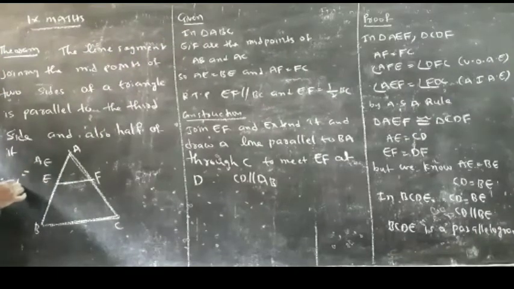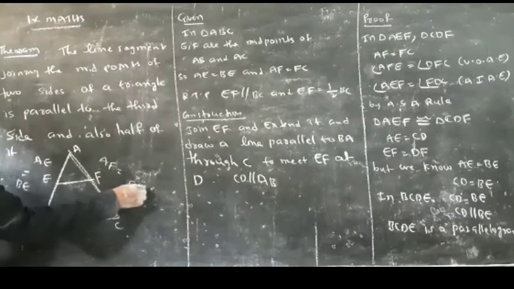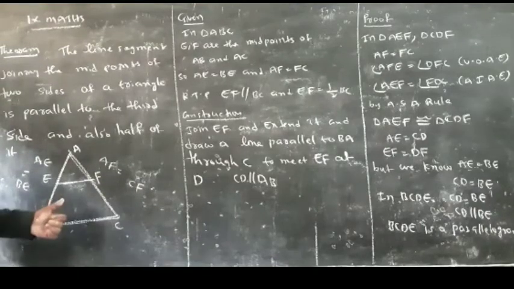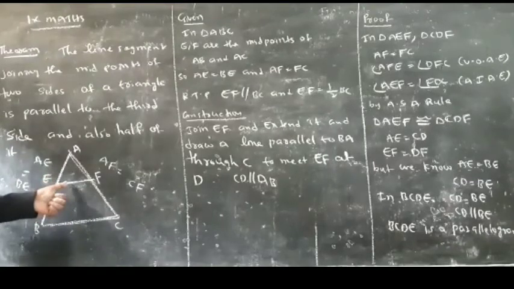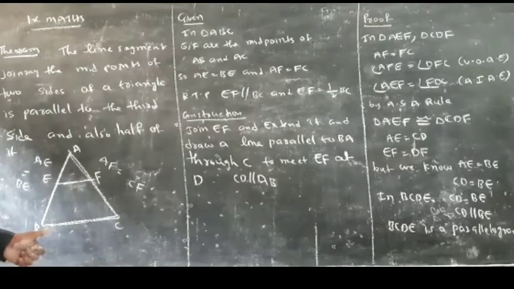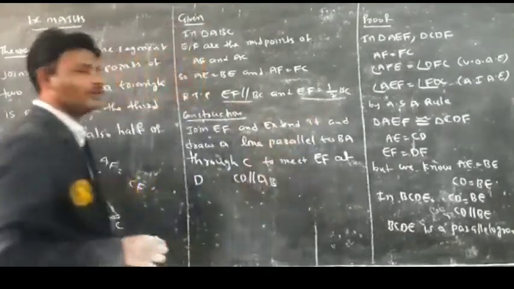AE is equal to BE. Similarly, AF is equal to CF. Then, required to prove. What do you have to prove here? EF parallel to BC and also EF is equal to half of BC.